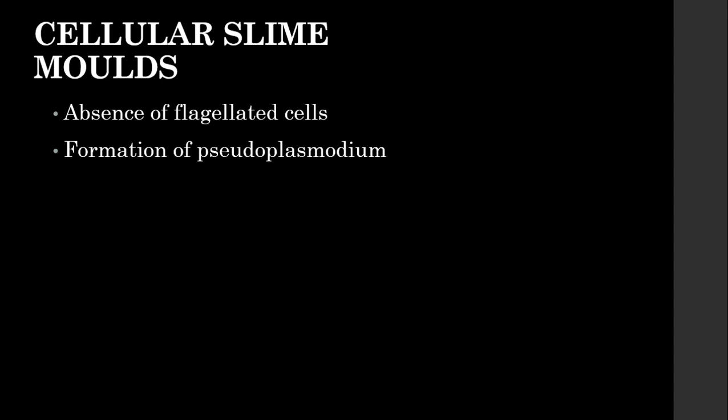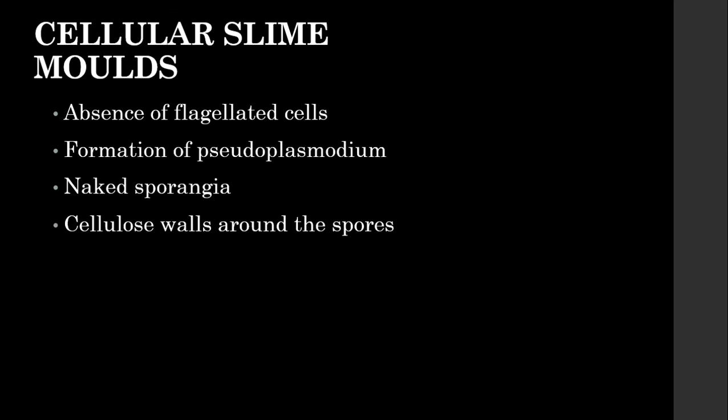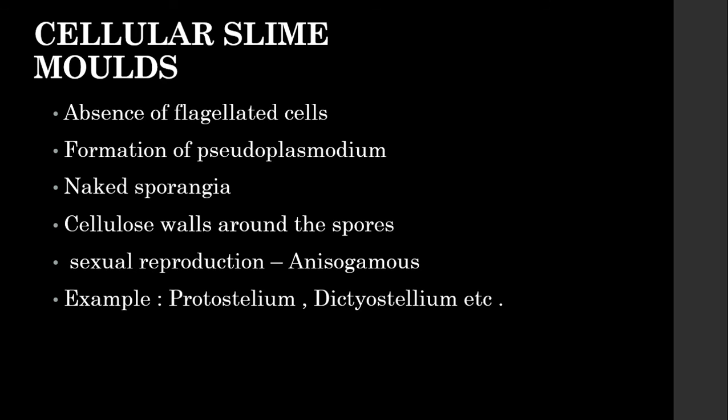The next one we will be studying is cellular slime molds. These have an absence of flagellated cells in their life cycle. Formation of pseudoplasmodium is observed. Naked sporangia. Cellulose walls are present around the spores. The sexual reproduction is anisogamous, which is different from acellular slime molds. The examples of these cellular slime molds are Protostelium and Dictyostelium.